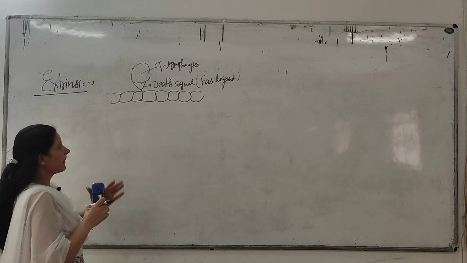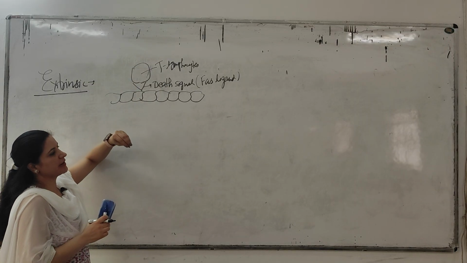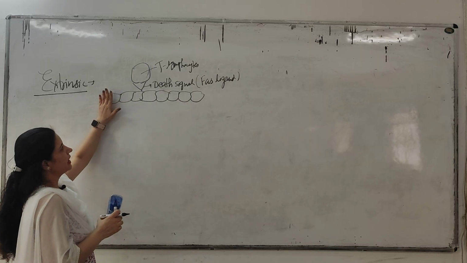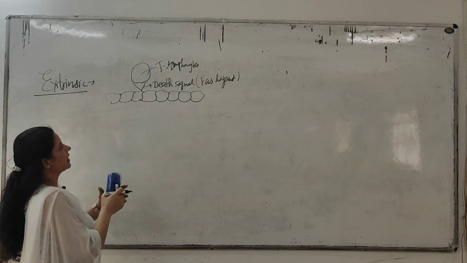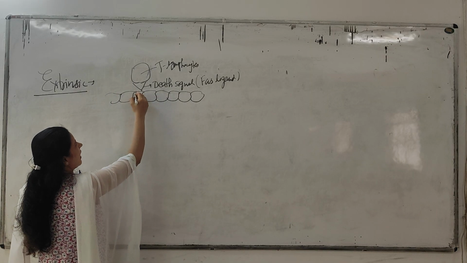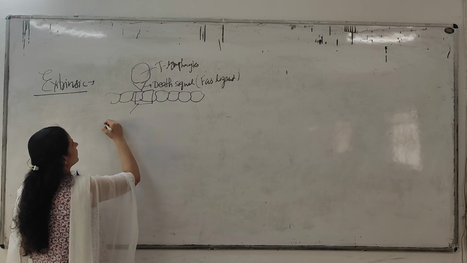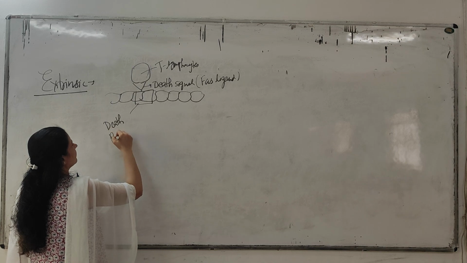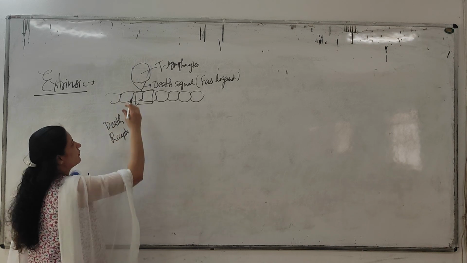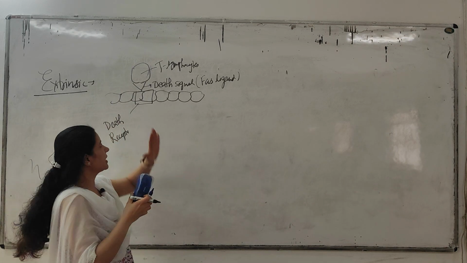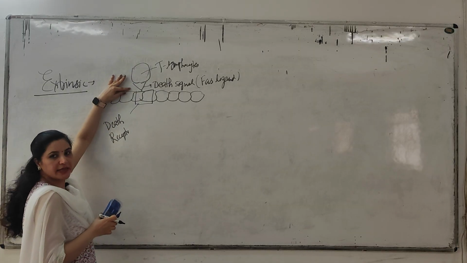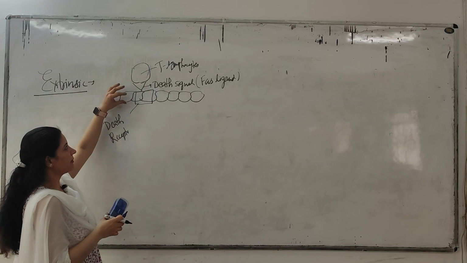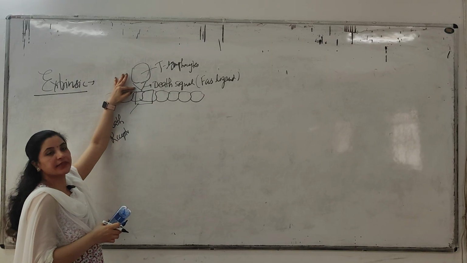Being a ligand, when this self-activated T lymphocyte circulates inside the body, its signal is detected and attached to the death receptor. The activated T lymphocytes carry this death signal. When it circulates, the cell will detect it: oh, it carries a death signal.